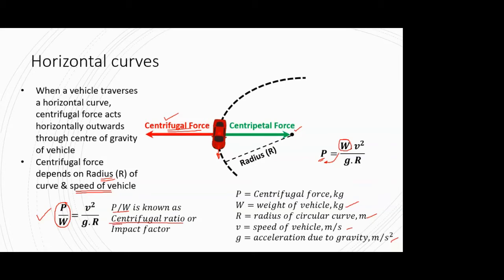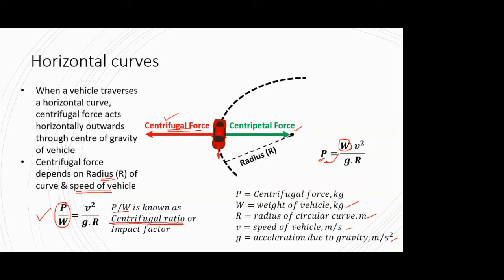Now we will be needing the centrifugal ratio, or this ratio will come into picture in our next discussion. So that's why I'm focusing on this term. So remember, in your centrifugal force formula, after rearranging the terms, whatever P by W value you get, that P by W is nothing but the centrifugal ratio or impact factor.